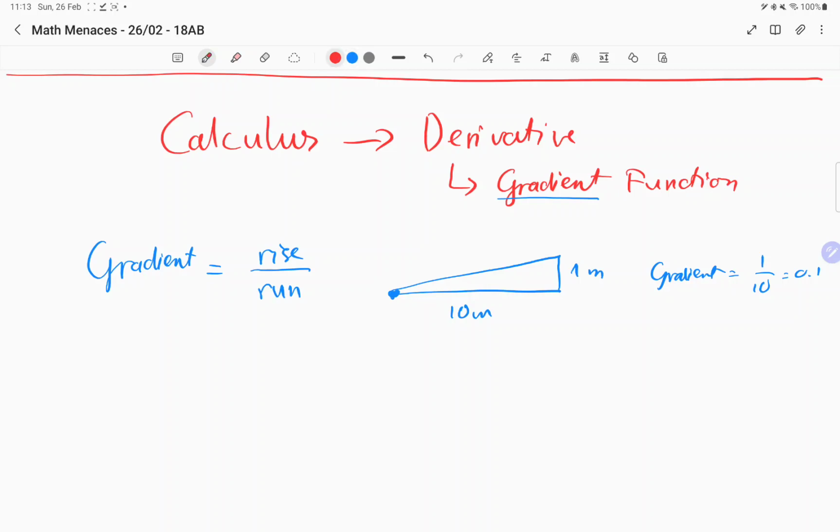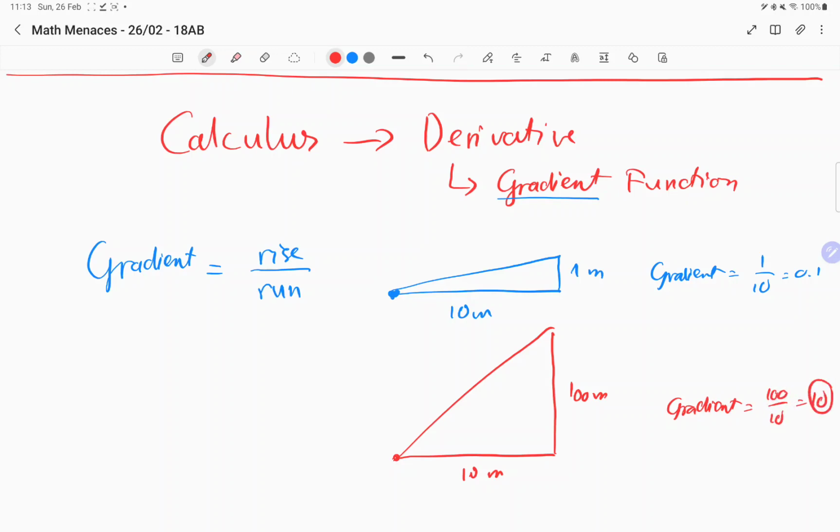Now imagine a different hill where in the next 10 meters, scale's not correct, but it rises 100 meters. Then what's the gradient here? 10. Yes, the gradient is 100 over 10, which is 10. This is a massive gradient.